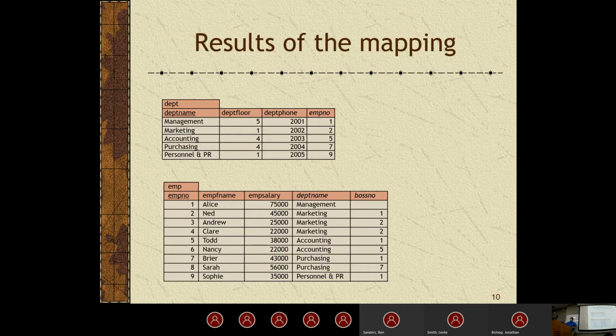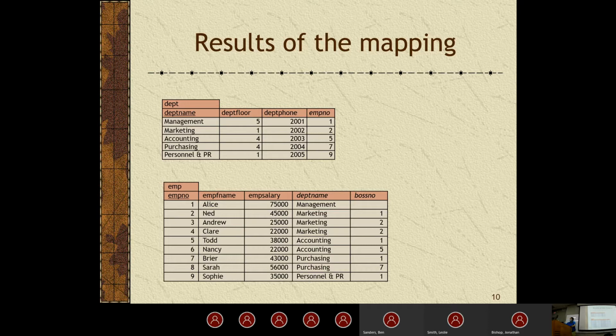So we haven't gotten too complicated yet, but basically what we're doing here is we're just adding in employee number. This would be doing the one-to-one relationship here. We have the department name, department floor, department phone number, and then the employee number. That's going to be the boss. So I would say it'd probably be better practice, instead of calling this employee number, to call it boss.